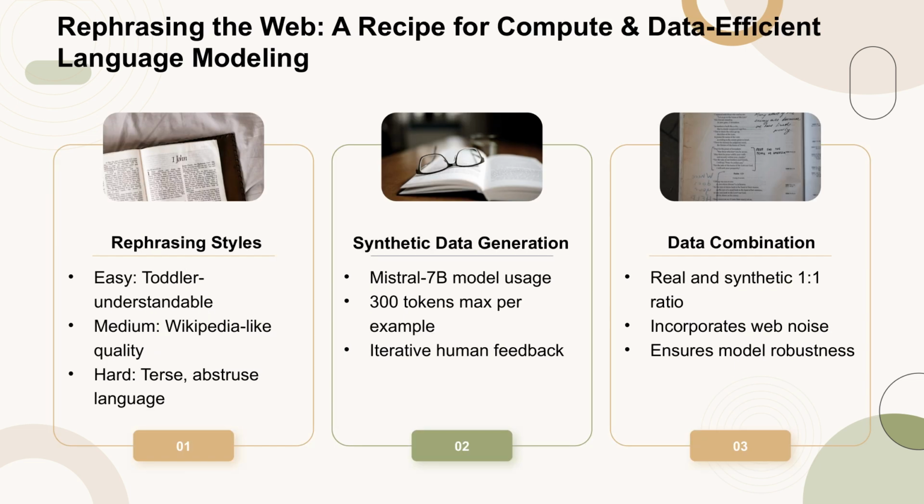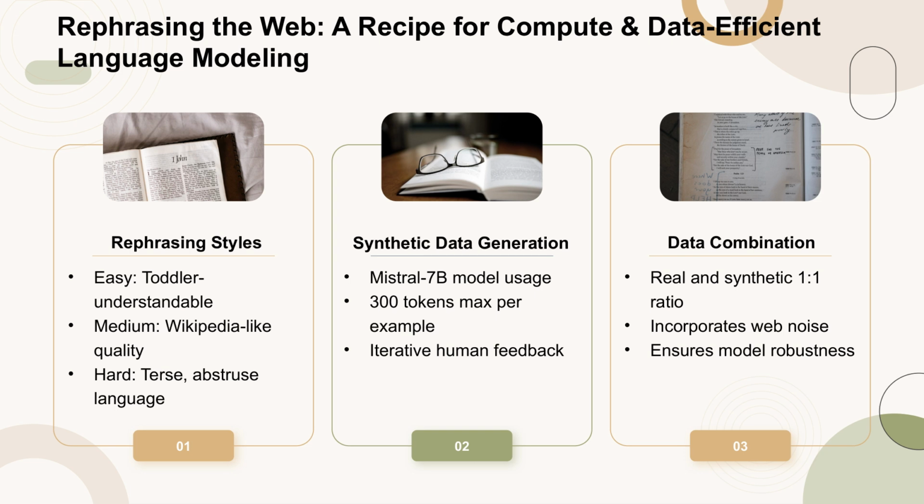In this section, we discuss the rephrasing styles used in our approach. We categorize rephrasing into 4 styles: easy, medium, hard, and Q&A. The easy style aims for text that even a toddler can understand, while the medium style targets high-quality English similar to Wikipedia. The hard style uses terse and abstruse language, and the Q&A style is in a conversational question-answering format.